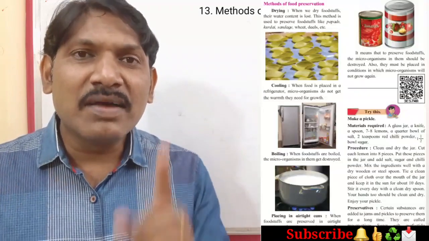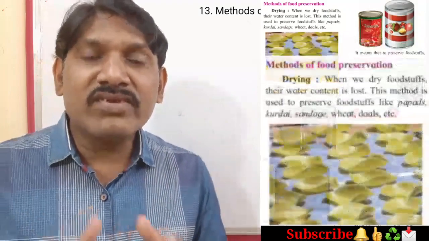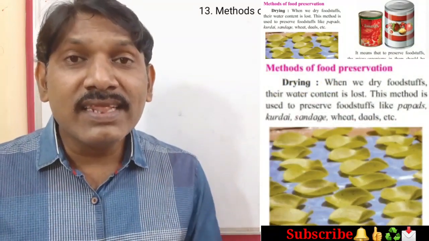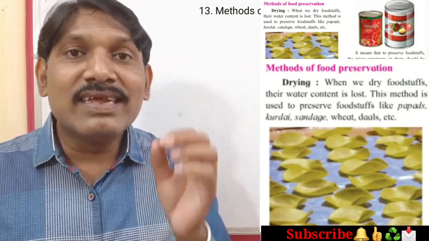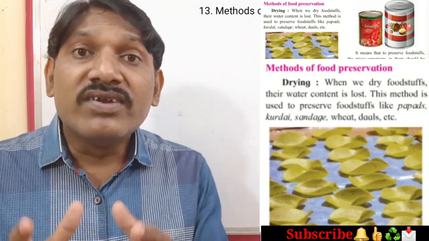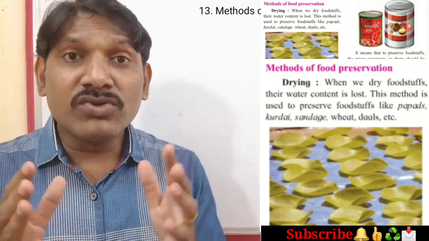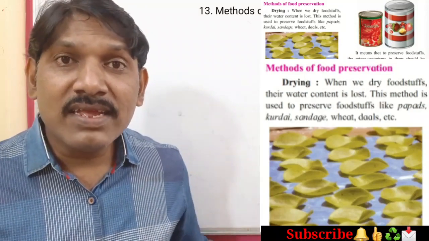Very good. Now students, a question arises in the mind: how can we preserve the food so that it cannot be spoiled? Yes, so let's learn the methods of preserving food. The first method is drying. When we dry, the water quantity in the foodstuff gets dried. Okay students, and because of that there is no chance for microorganisms to grow on the dried foodstuffs. So most of the time we dry the foodstuffs. For example, we dry the papads.